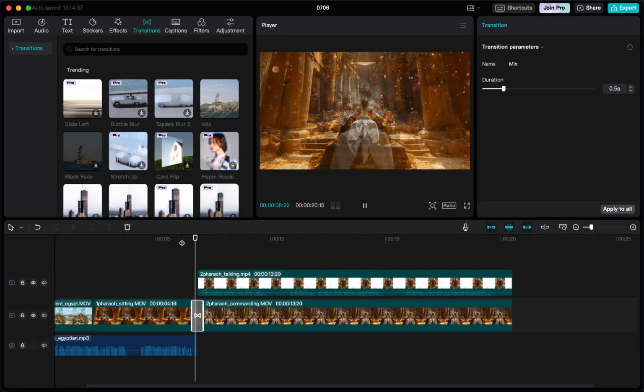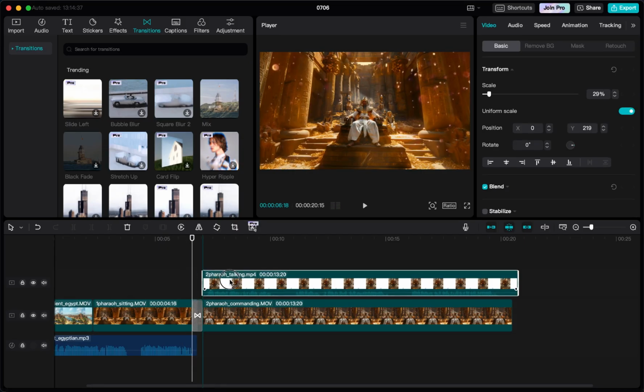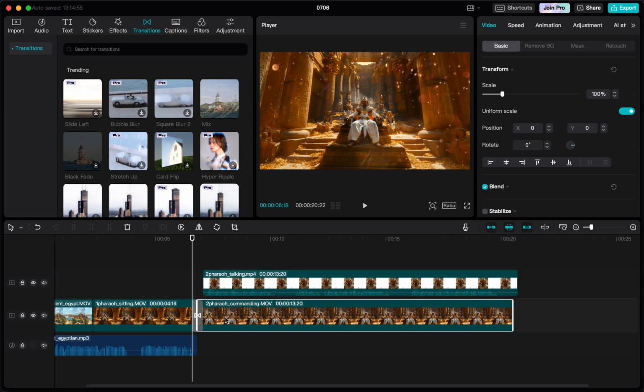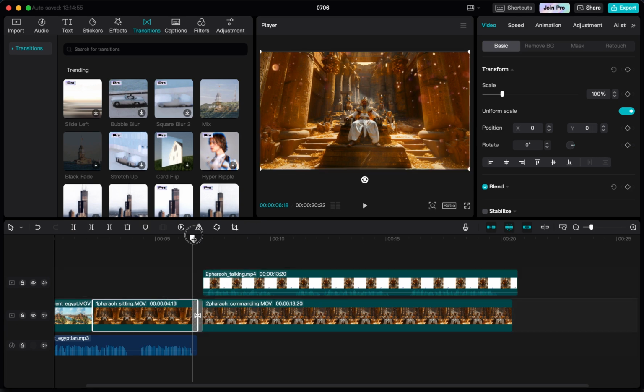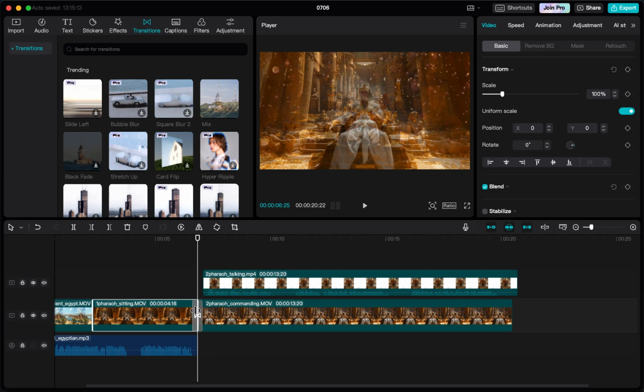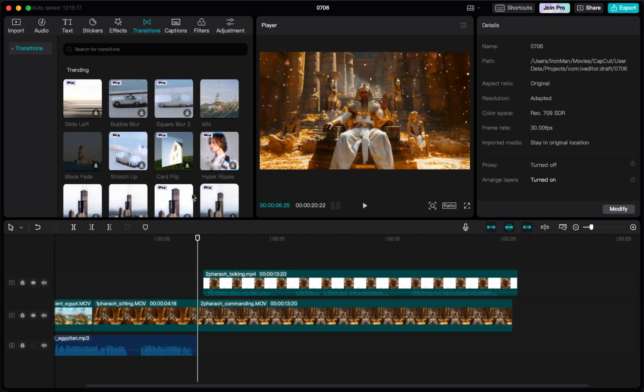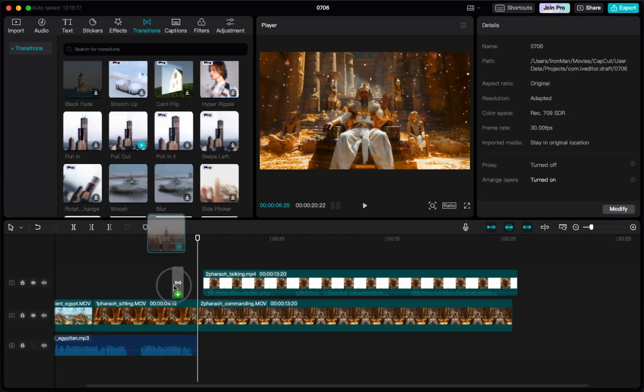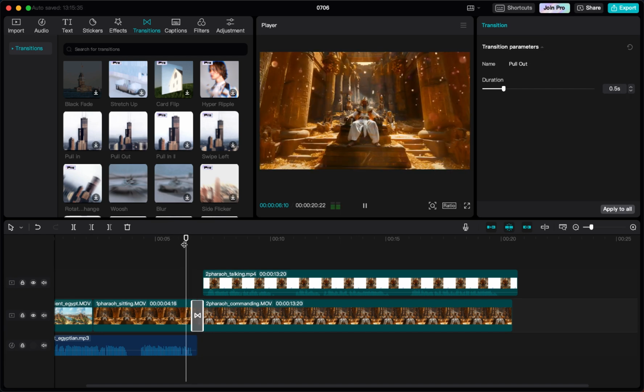Now let's see the transition. I'm just gonna drag this a little bit after the transition because it seemed a bit jerky that the animation of the character talking was already there before the whole image was loaded. So you have to do it depending on what transition you use. In this case, I'm gonna remove that. I'll choose a different one. I'm gonna go for pull out, drag it there. Now let's have a look again.